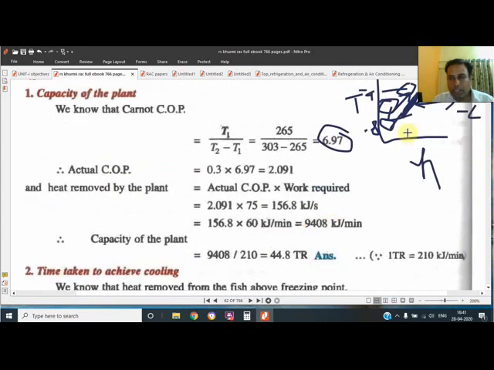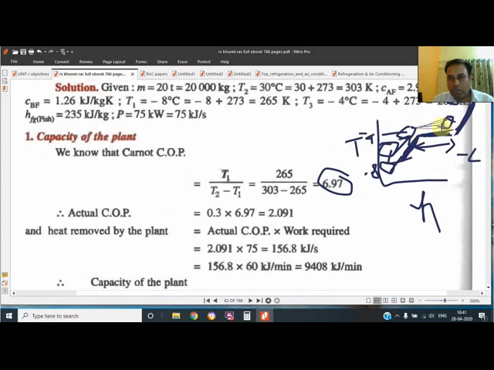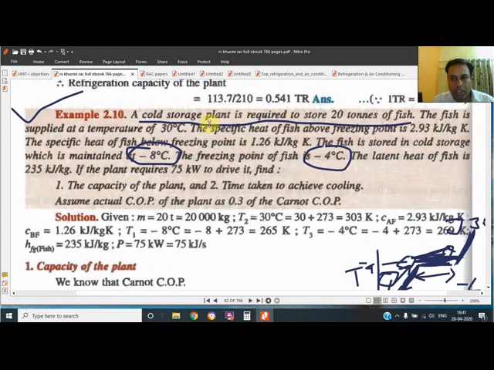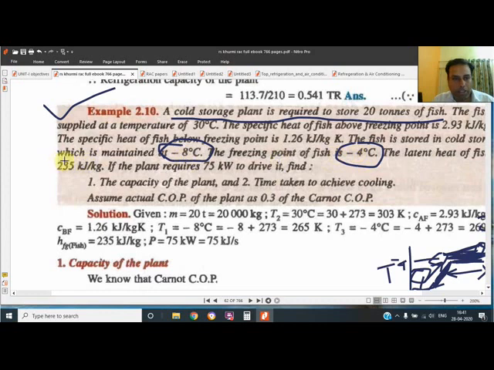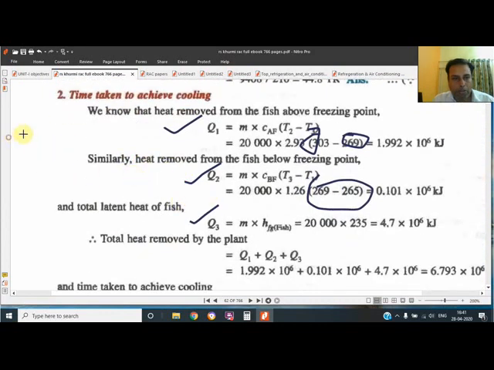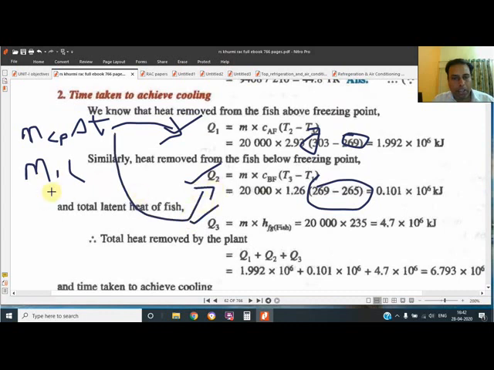But for this case, when there is no temperature change, latent heat is there. The latent heat is given in the question; the latent heat they have given is 235. For this, the ml formula will be used, because I have told you that for heat only two formulas are used for any liquid: one is m Cp delta T and another is ml. m Cp delta T will be used whenever a temperature change is there, and ml will be used whenever no temperature change is there.